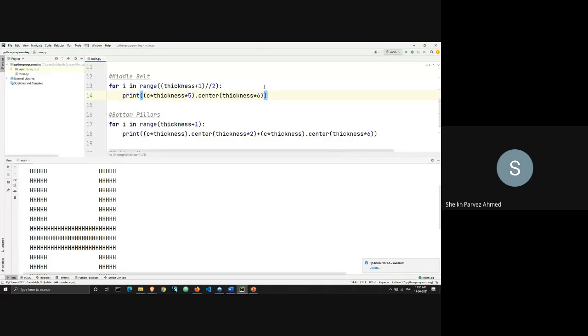That means thickness, or what we have as the value of thickness, is 5 into 6, 30. And center will justify all the 25 h's within 30 spaces. Like we have 30 spaces, the center thickness into 6, it's 30 spaces. Okay, 5 into 6, 30, and we have 25 h. So what it's doing here is taking first two spaces, then printing 25 times h and taking 3 spaces extra. So in total there are 30 elements, 30.